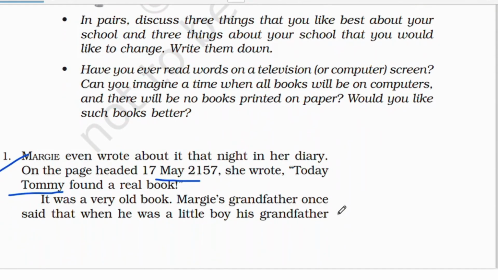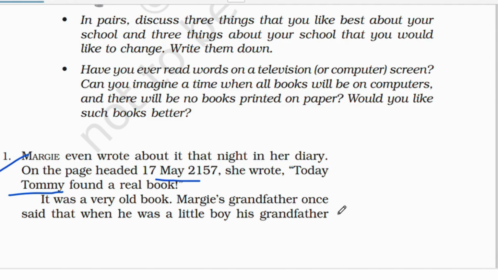So in pairs, discuss 3 things that you like best about your school and 3 things about your school that you would like to change. You're going to discuss them and then write them down. Have you ever read words on a television or computer screen? Right now I'm reading words from a television, from a computer screen.